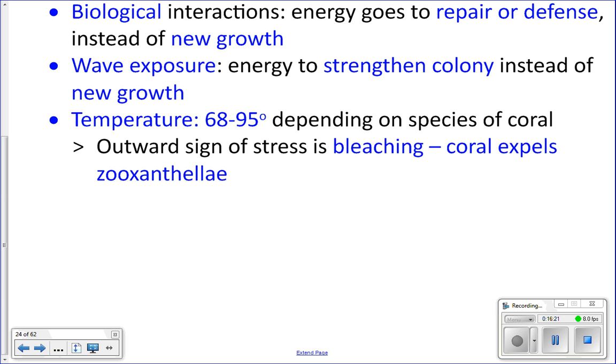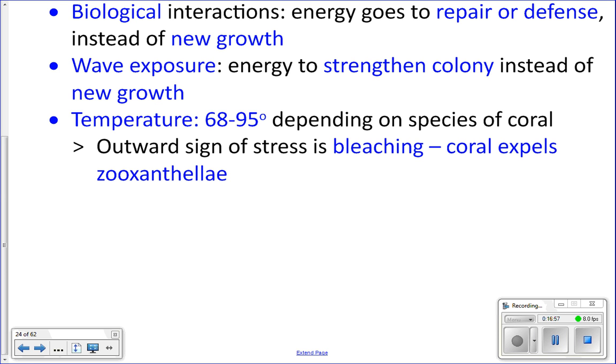Temperature will also affect them. I think you need to make a space for this in your notes. Temperature. So they need to be between 68 and 95 degrees Fahrenheit, depending on the species of coral. If they get outside of that temperature range, typically they get too hot. Then they can undergo a process called bleaching. What happens is when they get too warm, corals actually will expel their zooxanthellae, meaning they kick them out.